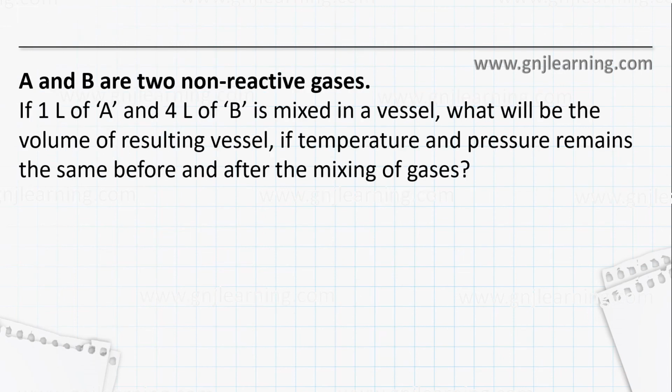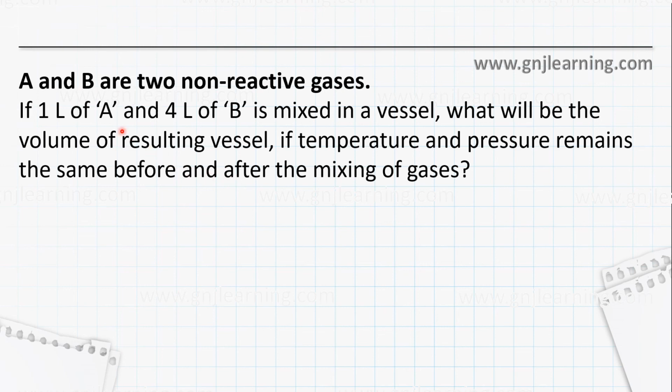So based on this Avogadro's law, let's look into an example. If 1 liter of A and 4 liter of B is mixed in a vessel, imagine that they will not react. A and B are non-reactive, and I mixed 1 liter of A and 4 liter of B in a vessel. What will be the volume of the resulting vessel if temperature and pressure remain the same before and after mixing?